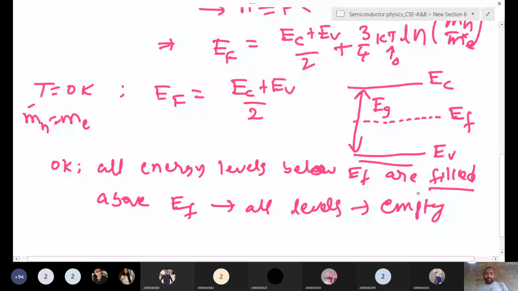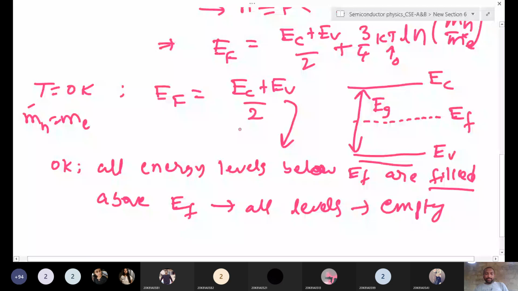After that we discussed that this is 0 Kelvin, and suppose you increase the temperature, what happens? Suppose you take the valence band, this is the valence band, and this is the conduction band. At 0 Kelvin, all electrons are bound to the nucleus, right? These are energy states, many states are there.